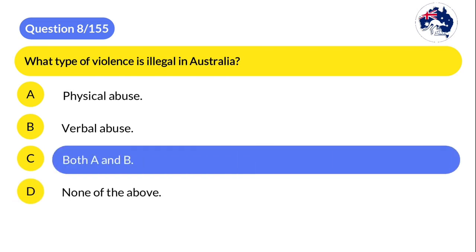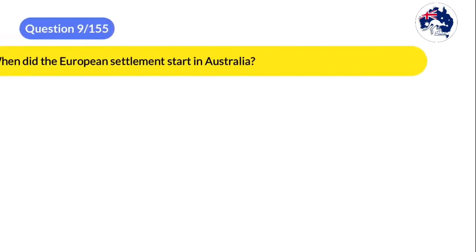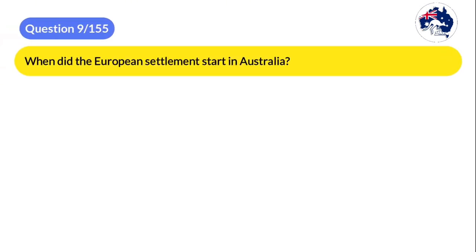The correct answer is C. Both A and B. Question 9. When did the European settlement start in Australia?